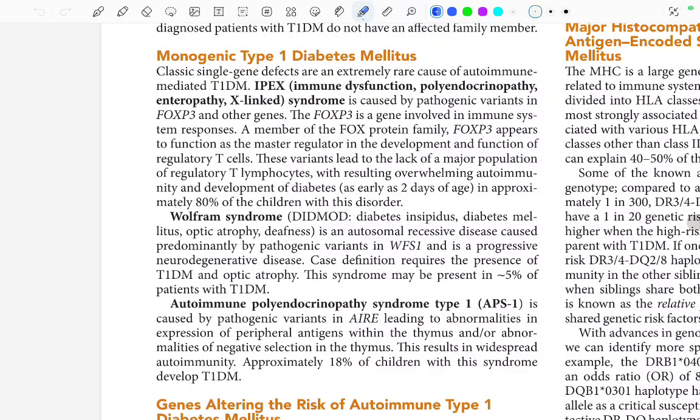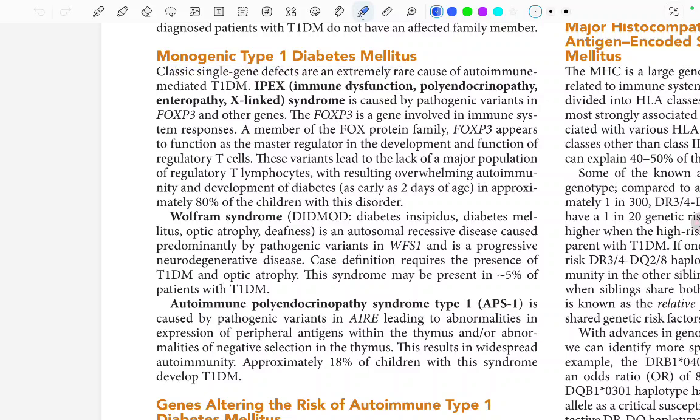Now continuing with part 4. In this video, we will start from monogenic type 1 diabetes mellitus. Classic single gene defects are an extremely rare cause of autoimmune mediated type 1 diabetes mellitus.